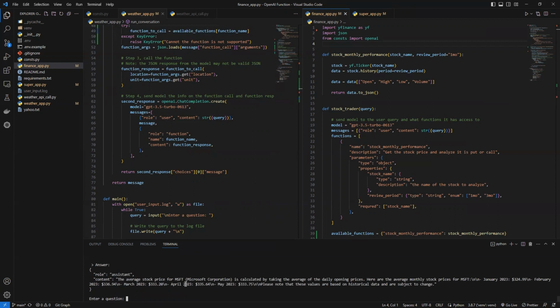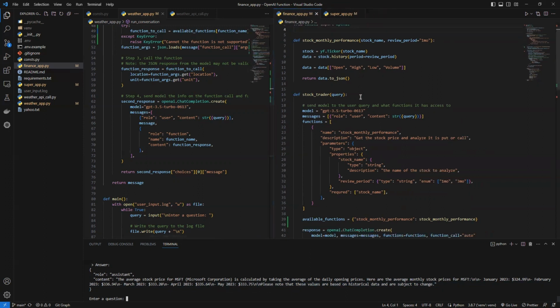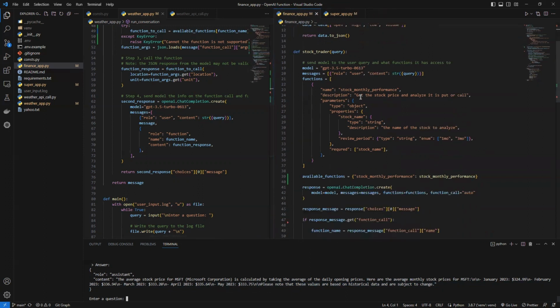So it helps us calculate the average price, and here is a bunch of average prices for MSFT, Microsoft. Let's get into this code to see how we can get it running.